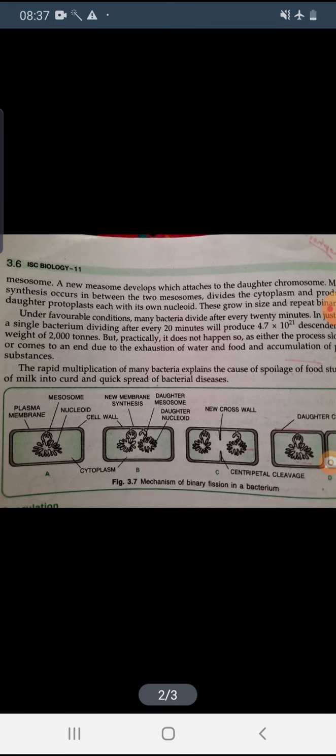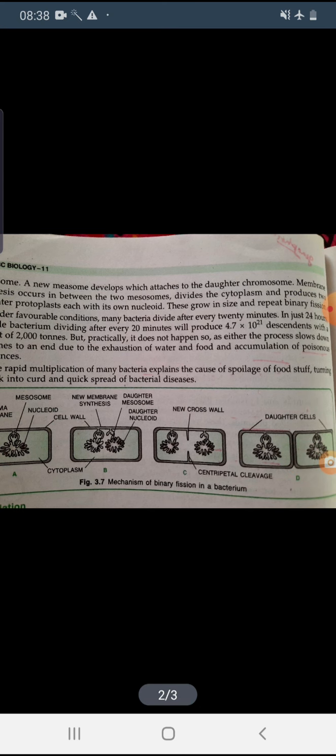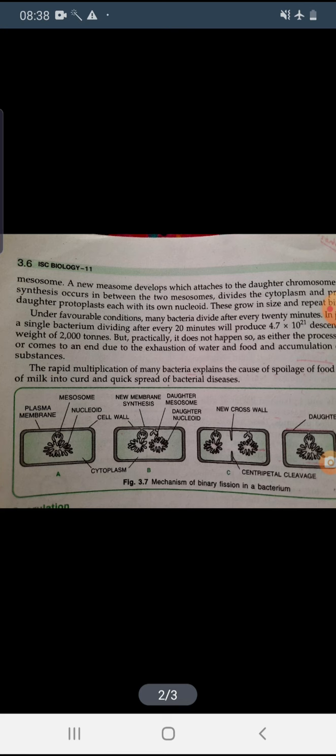Actually in favorable condition, many bacteria divide or do this multiplication process every 20 minutes. That means you can imagine in one day how huge the number will be. Okay, for that, the rapid multiplication of the bacteria is the cause of spoilage of foodstuff, turning milk into curd, and the quick spread of bacterial disease. Okay,